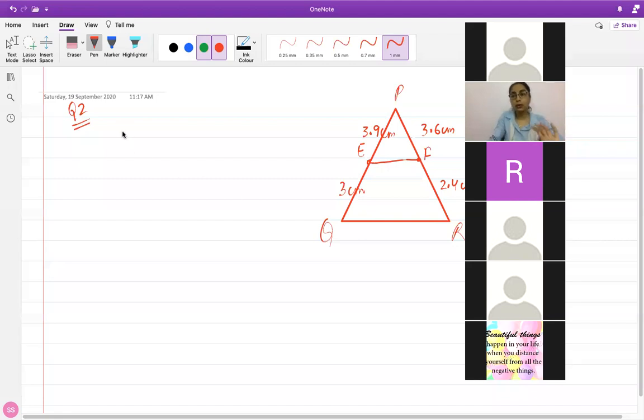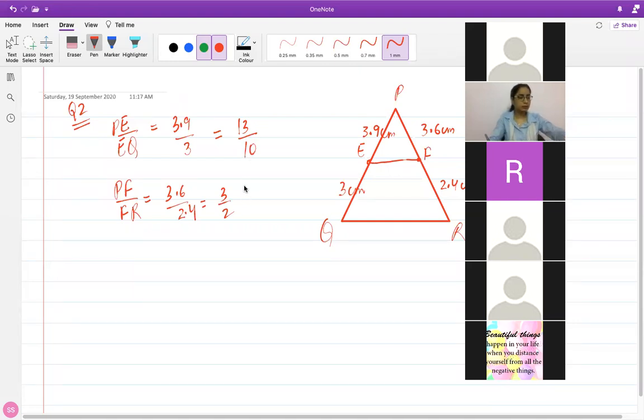So you will be calculating the ratio separately. So you're going to calculate PE upon EQ, and PF upon FR. So this will be 3.9 by 3. And the other one is 3.6 by 2.4. So this comes out to be 13 by 10 and this comes out to be 3 by 2.